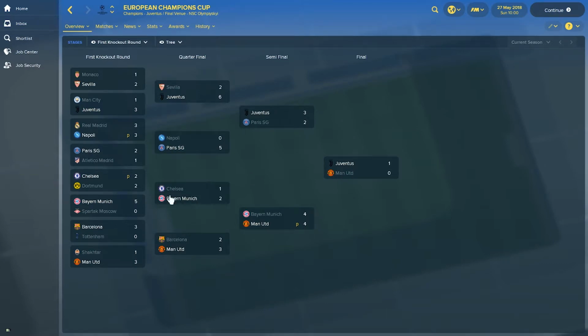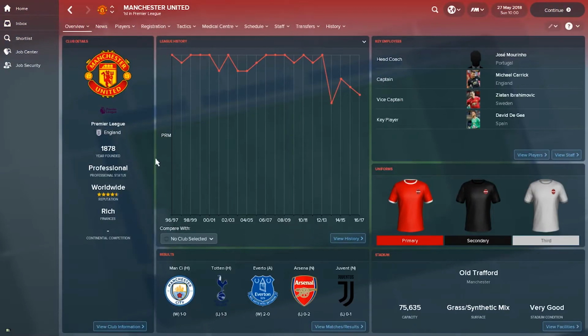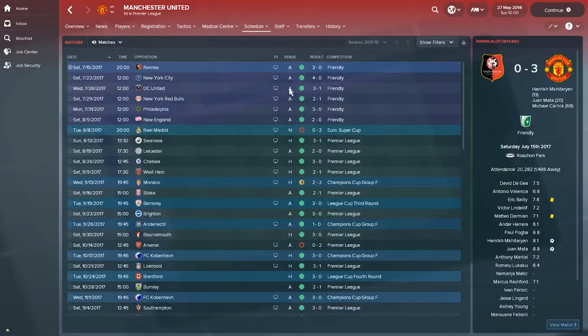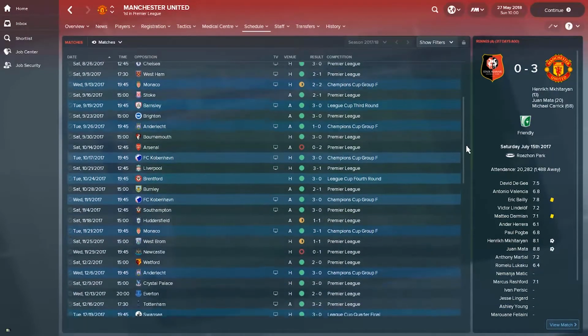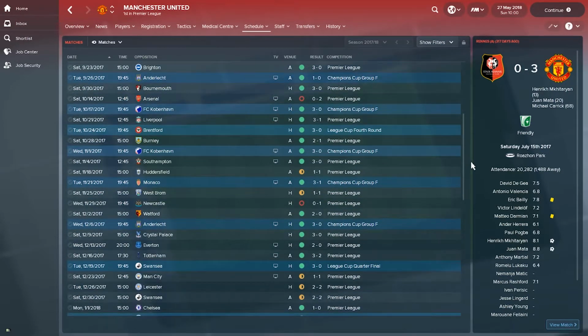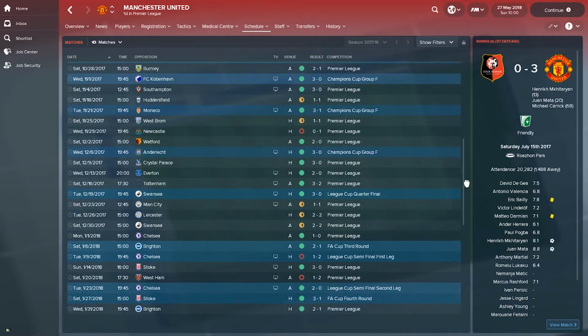Finally, let's have a look at Manchester United in particular and see how they performed in all competitions so that we can make some assumptions of the impact that Ivan Perisic made on their season. So going back to their schedules list, I'll just go through where we left off last time, which was the 1st of January. So they had a match with Chelsea, which as you can see, they won. So 1-0 away at Stamford Bridge.